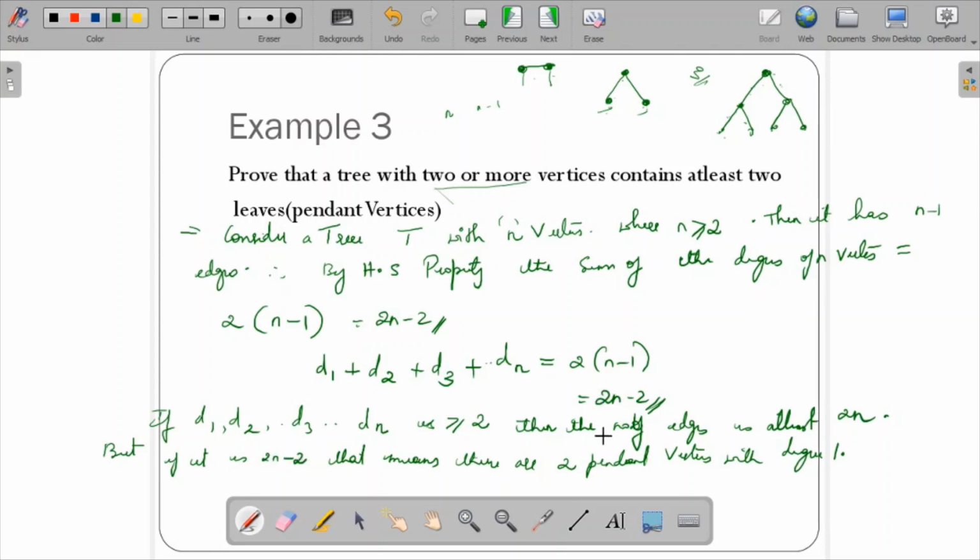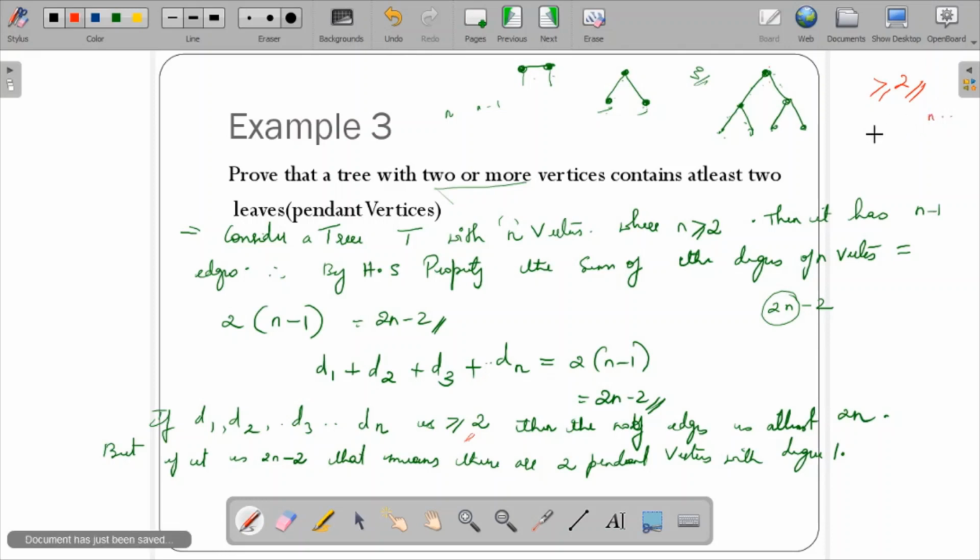Now the explanation is just for this point. 2n minus 2 means, if your d1, d2, d3, all these have degree greater than or equal to 2, then each vertex should have a minimum of 2, and n can be any positive integer greater than or equal to 1.